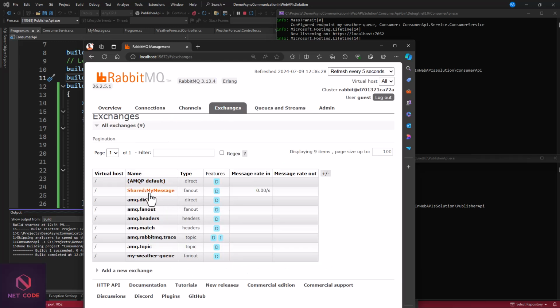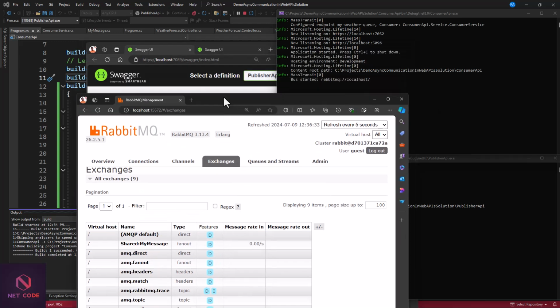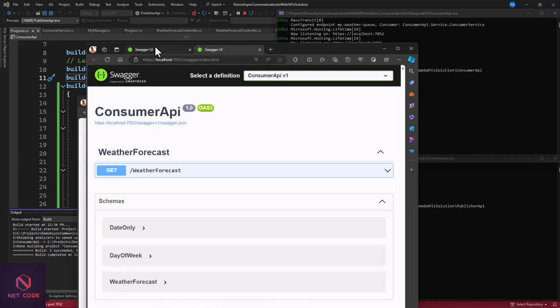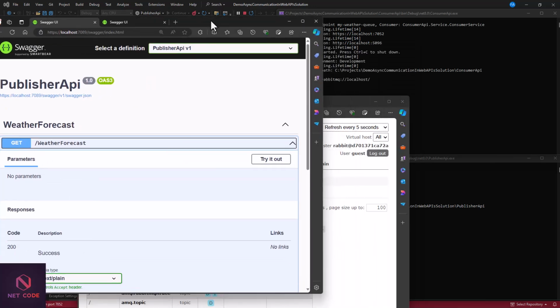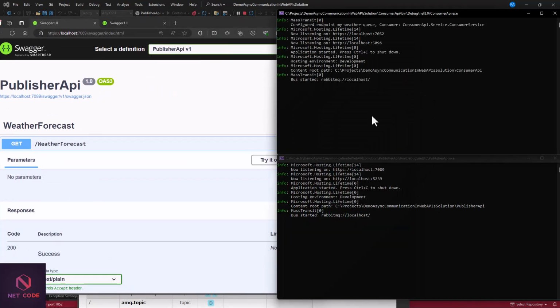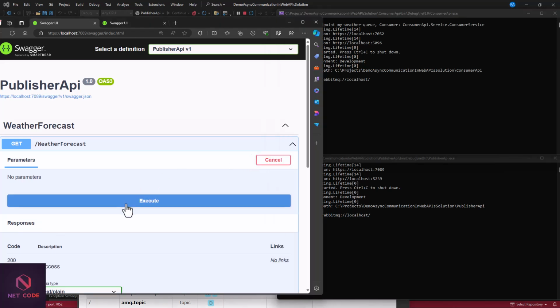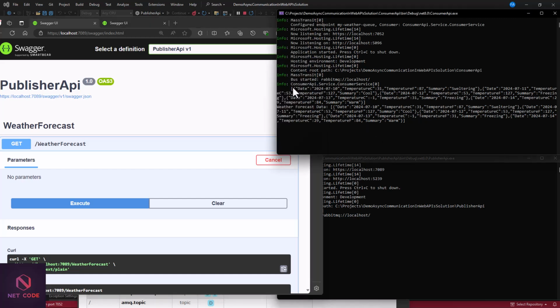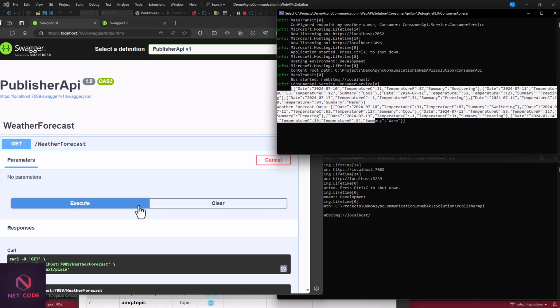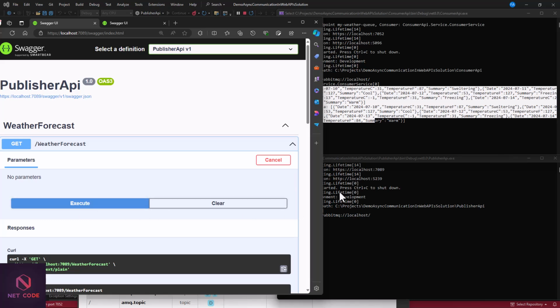And now we have a shared message. So this is our publisher. Now as soon as I click on try this out, let's see whether we're going to receive it here. This is our consumer. Click on try this out. Execute this. Yes, of course, we have it. So you can see we have the content that we did. So we broadcasted this from our API here, that's a publisher, and we are retrieving it in another API. That's great. Amazing.